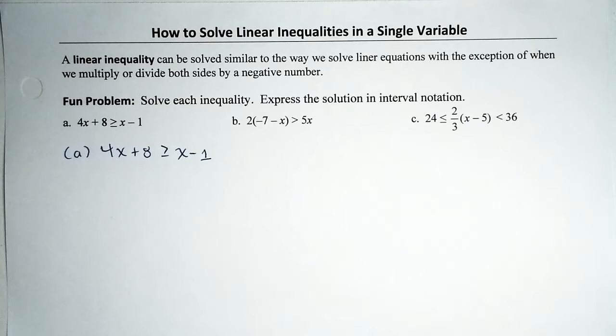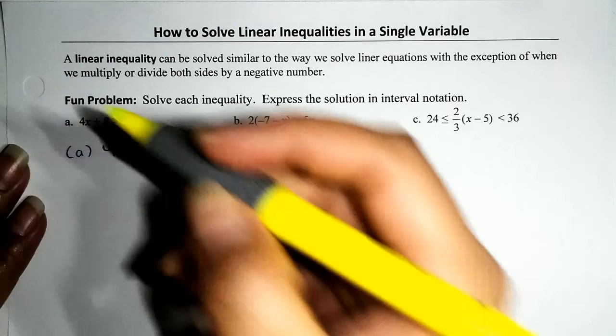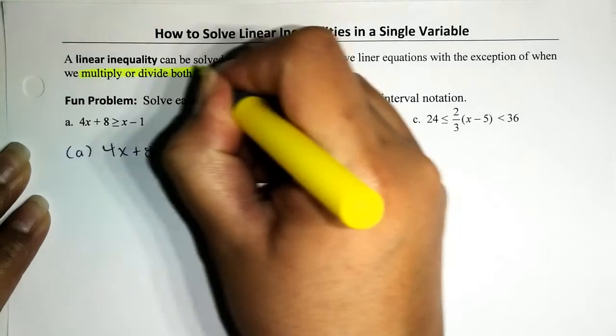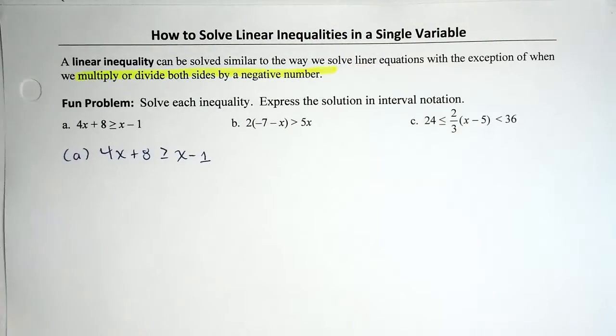Hi guys, today we are going to be solving linear inequalities in a single variable. To solve a linear inequality, we are going to solve it the same way we solve our equations. Our primary focus is to isolate the variable terms. The only thing that we have to keep in mind is that at any point, if we multiply or divide both sides by a negative number, we have to reverse the direction of the inequality symbol.